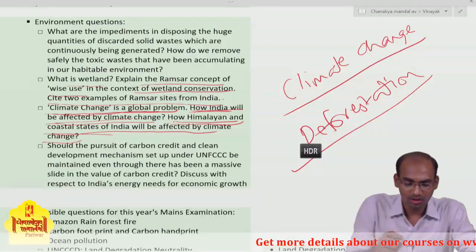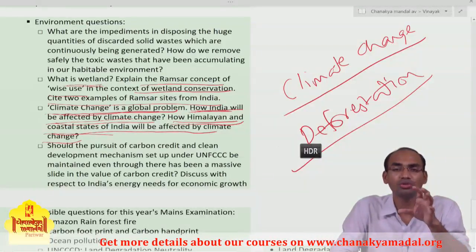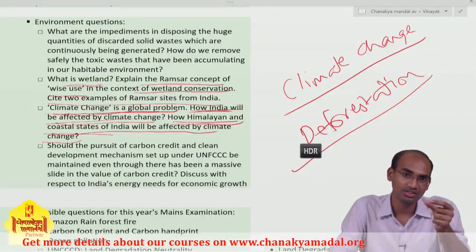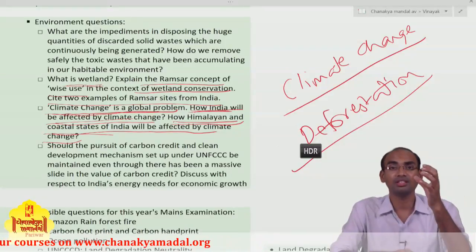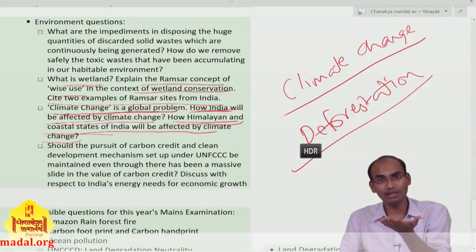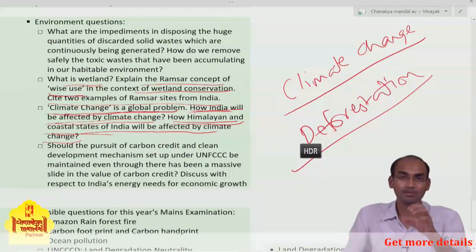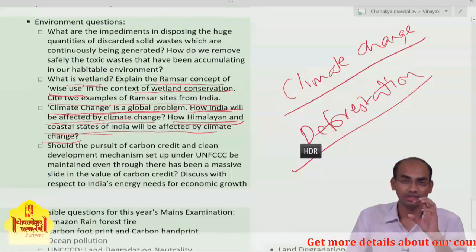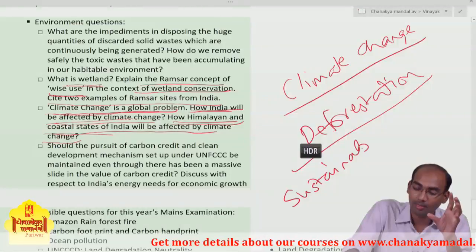First you have to define the wetland: this is the ecotonal zone between the terrestrial ecosystem and the aquatic ecosystem. Then you have to give the benefits of wetland, and those benefits will lead you to the concept of wise use. In this concept of wise use, you have to mention the concept of sustainable development.